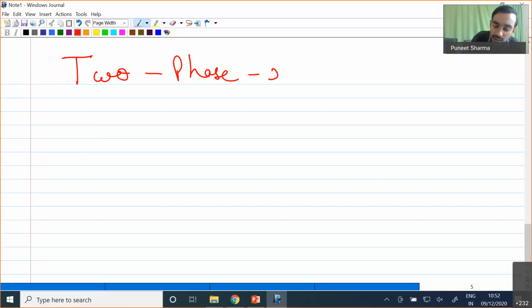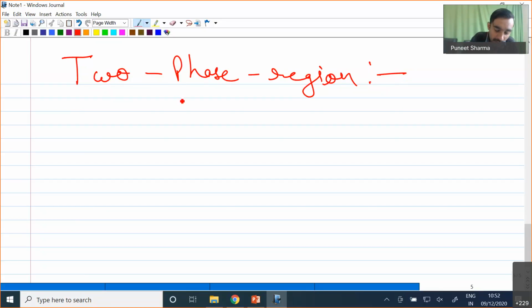Okay, so here we will not go into much detail of the solid to liquid two-phase region, because in thermodynamics the majority of our problems will be related to the liquid-vapor phase. So that's why we will concentrate on the liquid-vapor phase only.